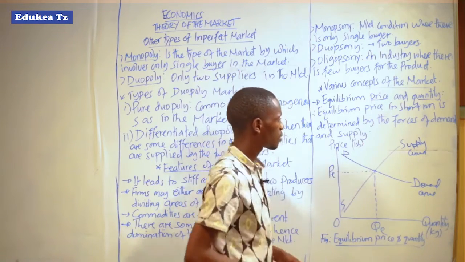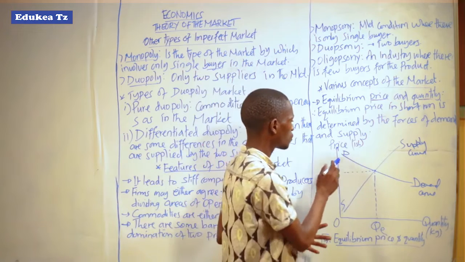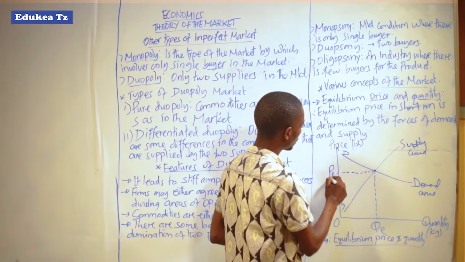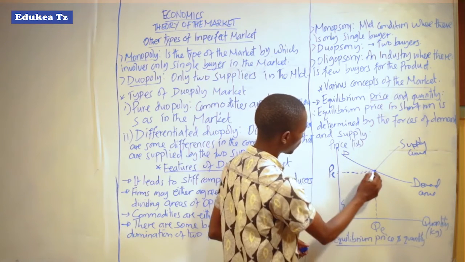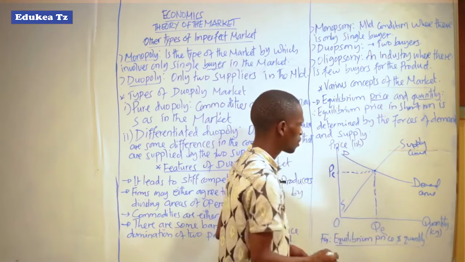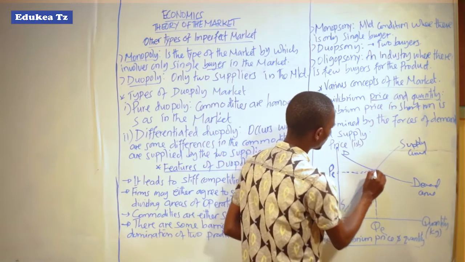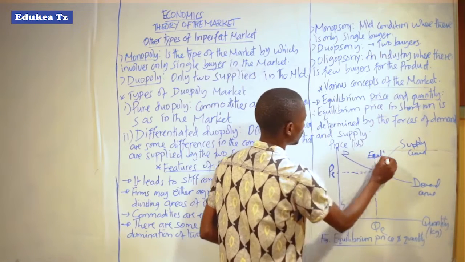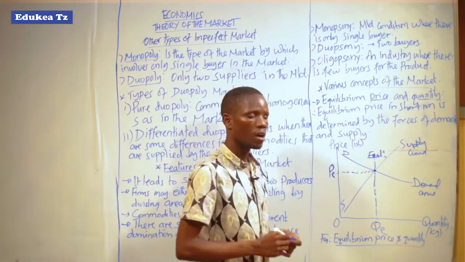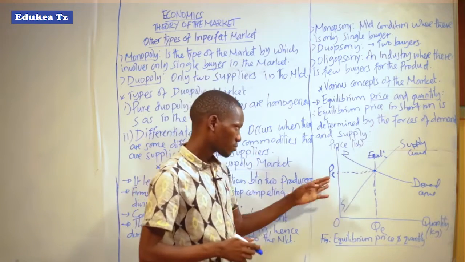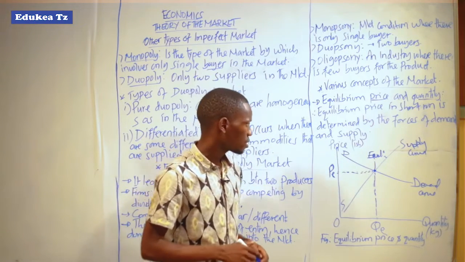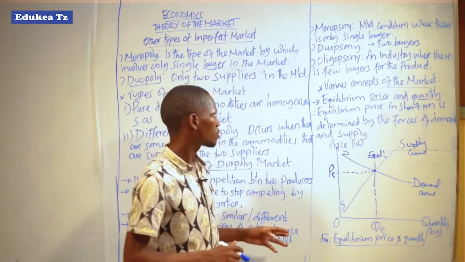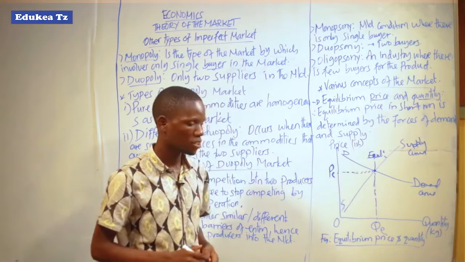At the point where these two curves meet, demand and supply meet, and that is where we determine the equilibrium price and also the equilibrium quantity. So this is the point of equilibrium, the point where price and quantity are determined. Let us look at the other concepts of the market.